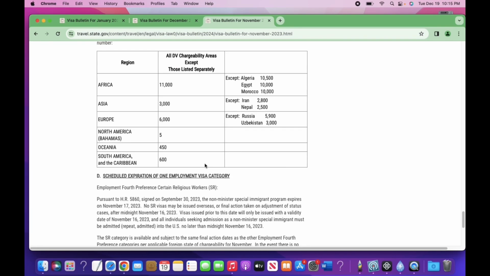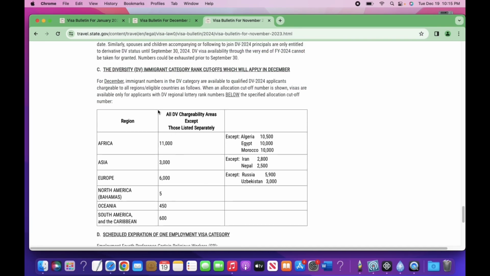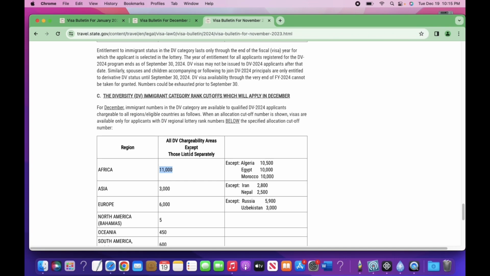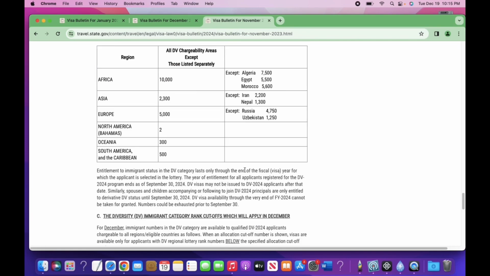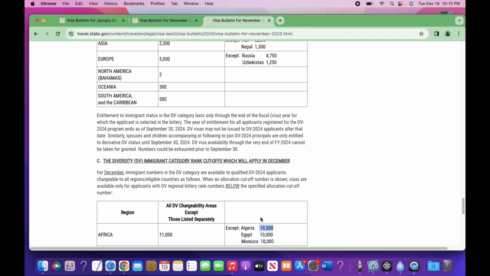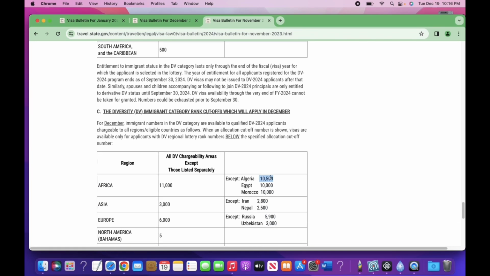If we go down to December, this section is for December. You see in Africa, they went to 11,000, from 10,000 to 11,000. So in the month of November to December, they only went 1,000 more in Africa. But in Algeria, they went more, because remember, Algeria was 3,500 and now it is 10,500.